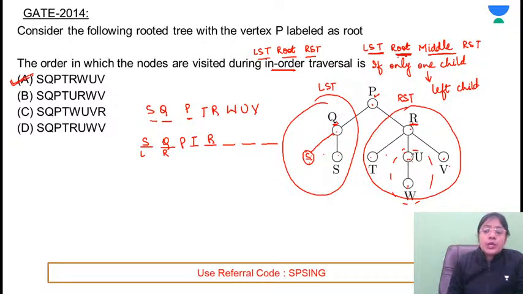After that, print the elements of the middle subtree. In the middle subtree, two elements are there. Among these two elements, U is the root. Only one child is there. So consider this as a left child. So this means that first of all, left subtree element will be printed. Then the root will be printed. After printing the elements of the middle subtree, we have to print the elements of the right subtree. In the right subtree, only one element is there. So W will be printed. So this is the in order for the given tree. Is this clear?